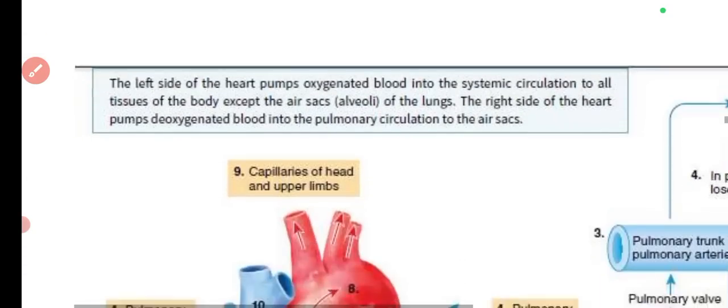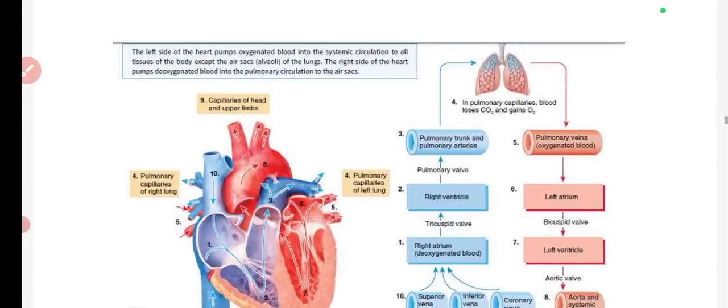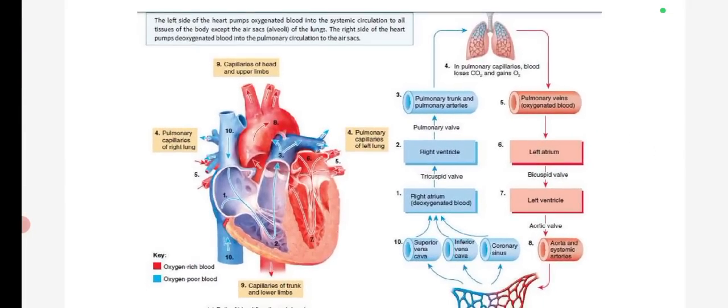So here we have 30 questions for the cardiovascular system. Now you can see this particular diagram. You can also check this diagram in the Tortora book. Basically they have given the oxygen rich blood supply, the direction, a total of 10 points, from where to where the blood is moving.